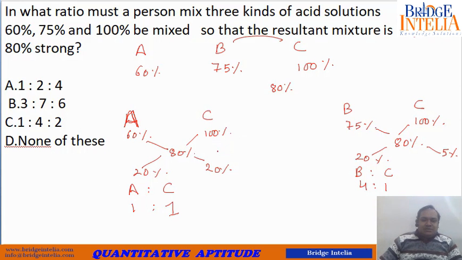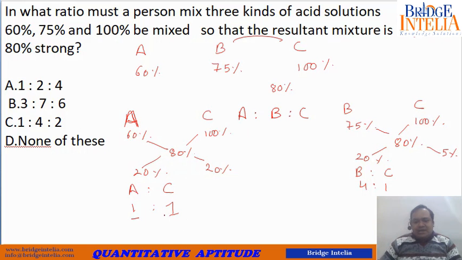Fine. So the basic ratio of A, B and C. Now I'm removing this unnecessary information, since we don't have enough space. A and C, the ratio is 1:1, so if you take one part of this and one part of this, things will get balanced out.